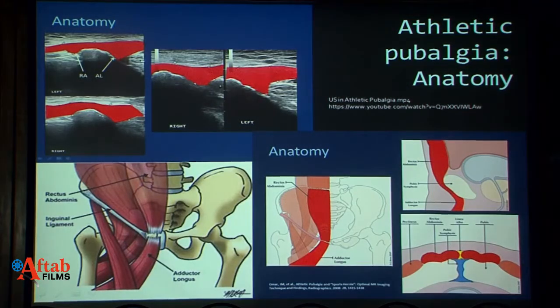You can see the anatomy here, seen much better. As we discussed, this is considered to be a common aponeurosis nowadays, and this is the rectus abdominis and this is adductor longus.